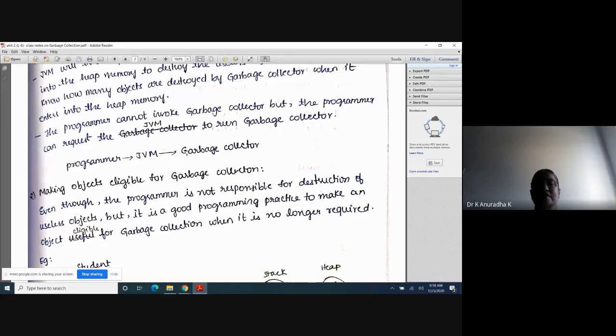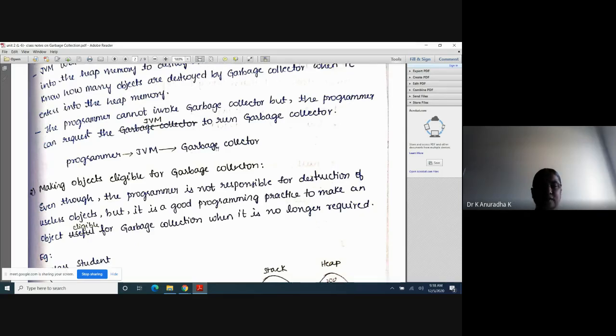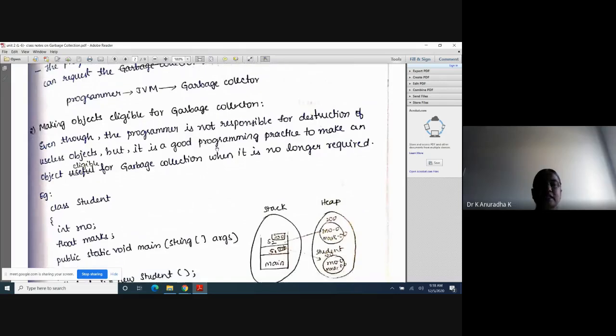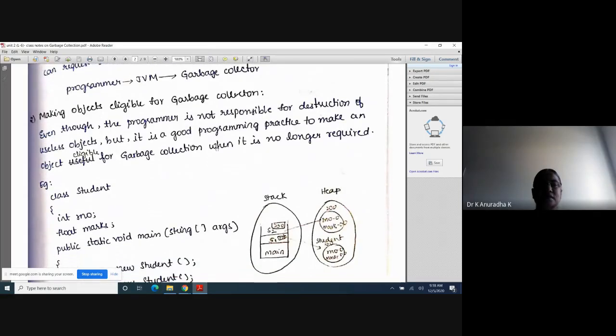That's why, in between the programmer and the garbage collector, the JVM is a must. Through the JVM only, the programmer can invoke the garbage collector. That's why the programmer will make a request to the JVM to run the garbage collector. So this sequence is important. Next, with this, you know the introduction of garbage collection.